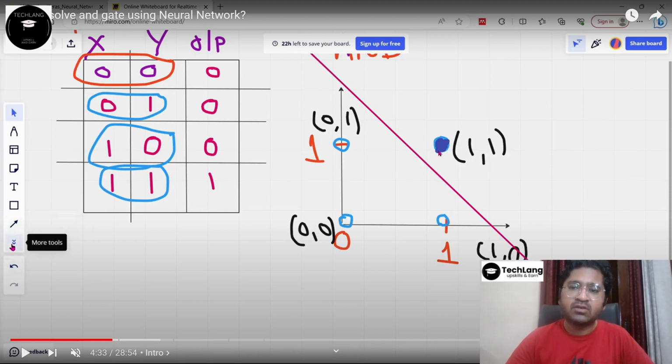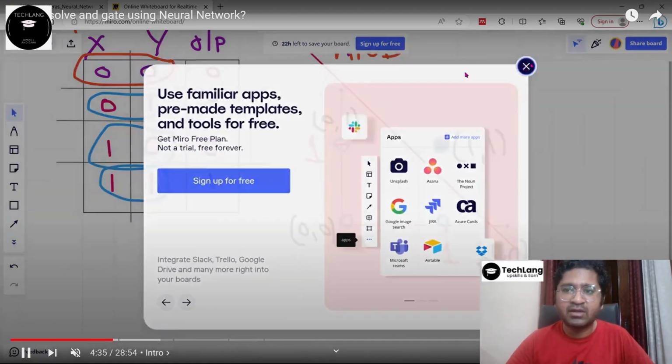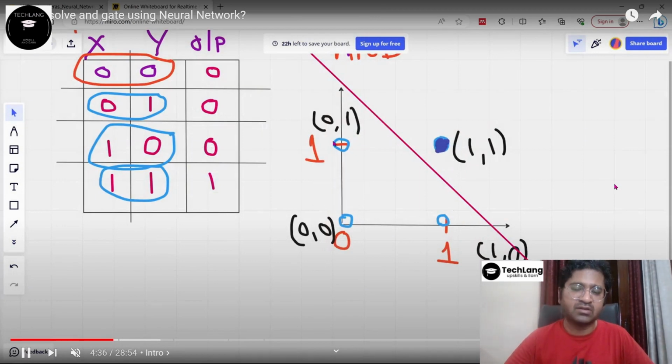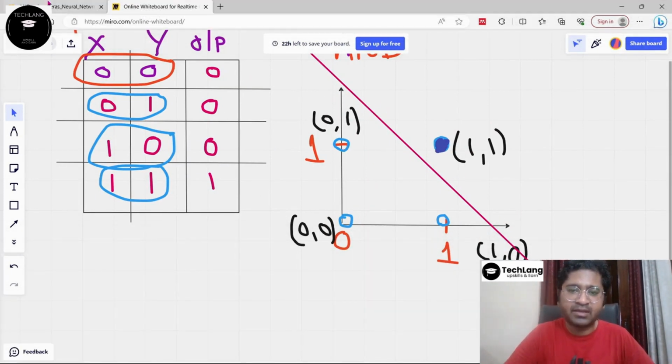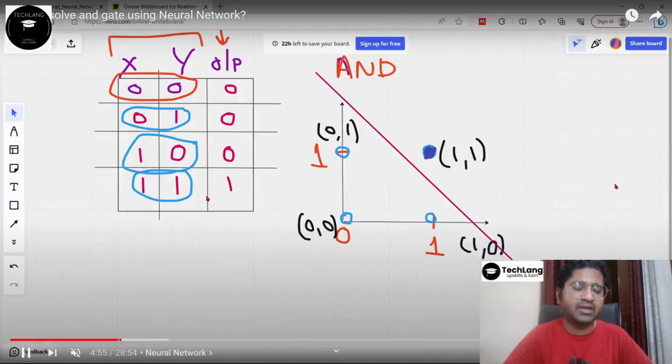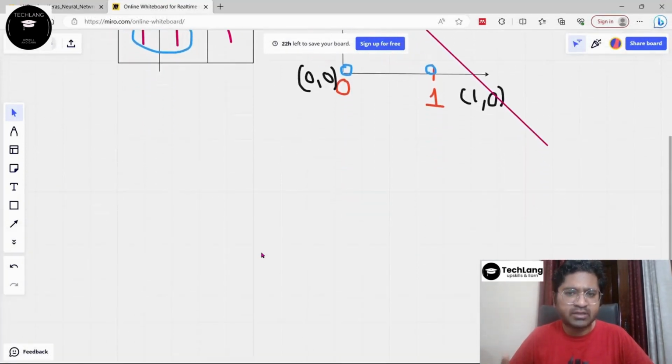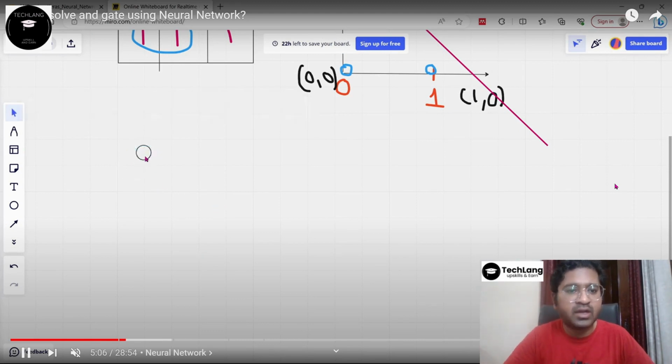right? Here you can see I have marked whichever is 0 as empty, and whichever is 1 is filled by some color, right? So I'm going to segregate these values here. These values are just separated by a line here, right? So this line is nothing but my separating boundary. So let's go for the technical part, right? How are we going to create this neural network, right?